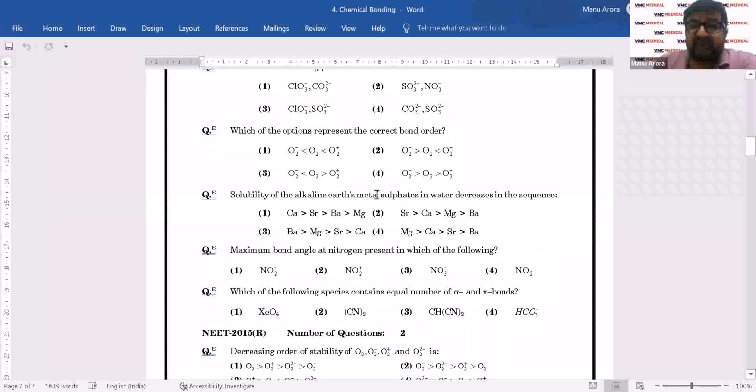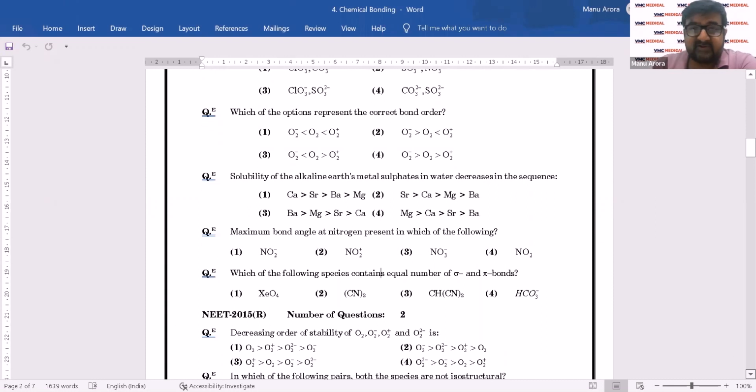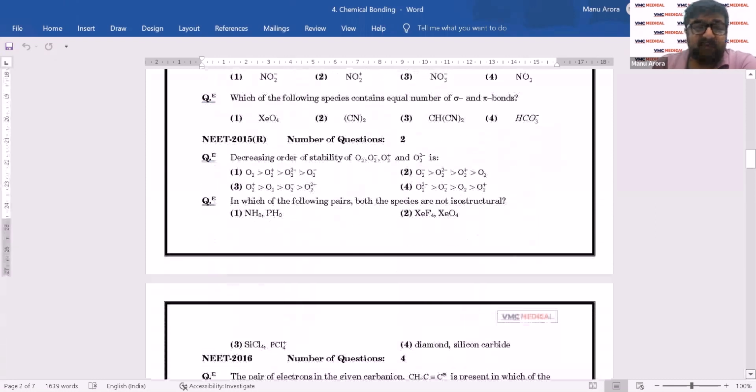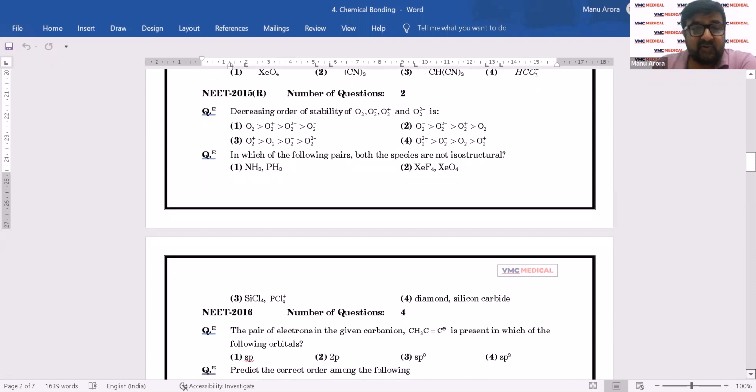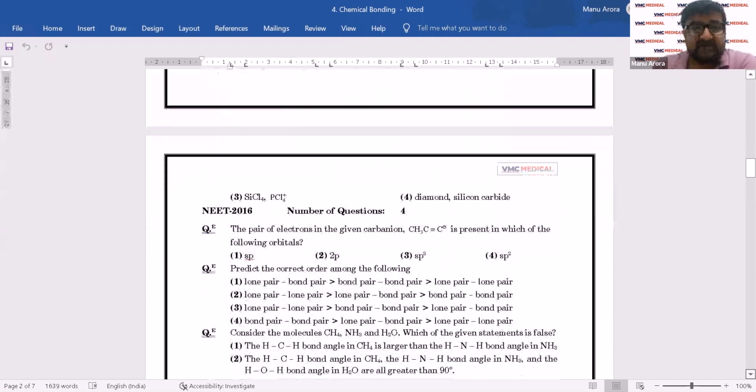This is solubility of alkaline earth metal sulfates in water. This can be linked to some lattice energy, but it can also be a part of S block. Maximum bond angle is present in which of these is more like VSEPR. Which of these contains an equal number of sigma and pi bonds is again hybridization and structures. So I can see even in chemical bonding, the examiner is more focused on one side. Decreasing stability is again the molecular orbital approach. Not isostructural is again hybridization. So we are narrowing down on things.